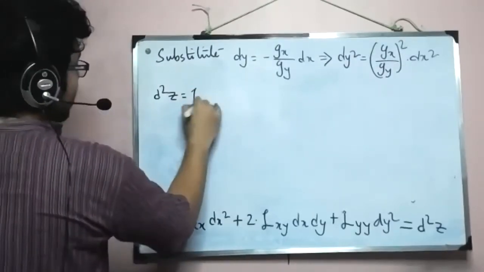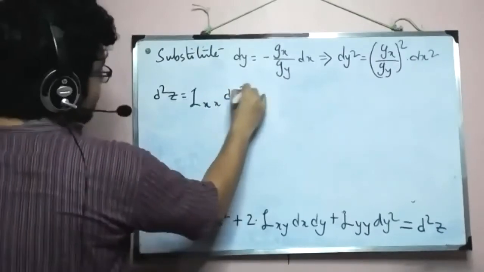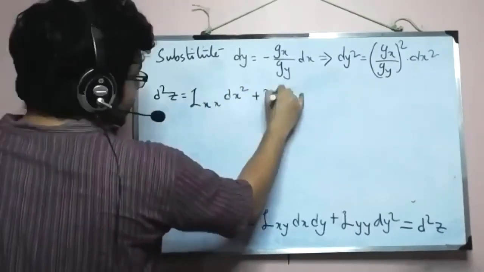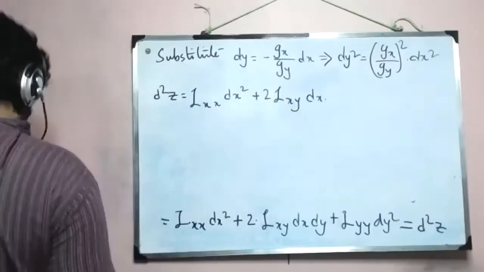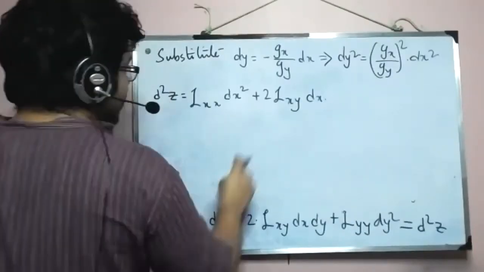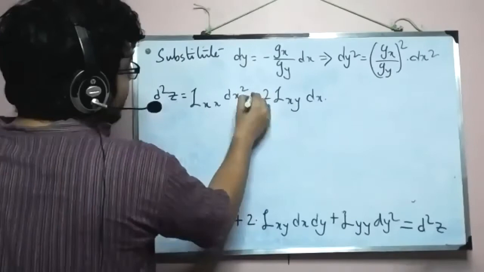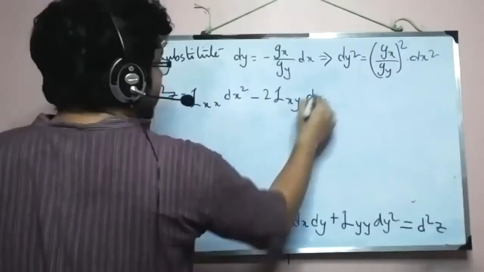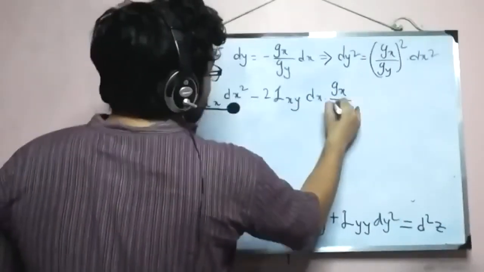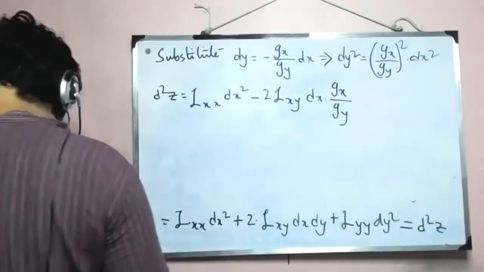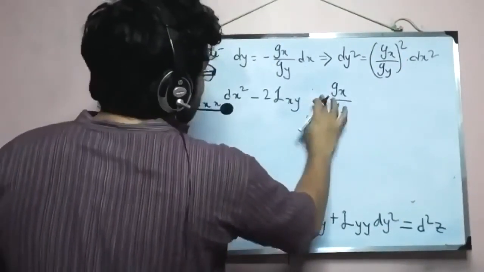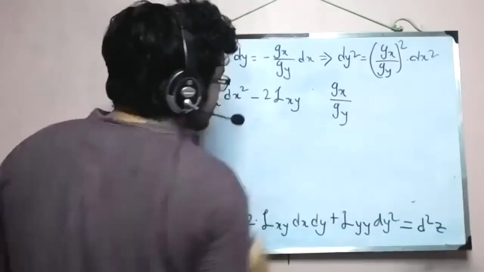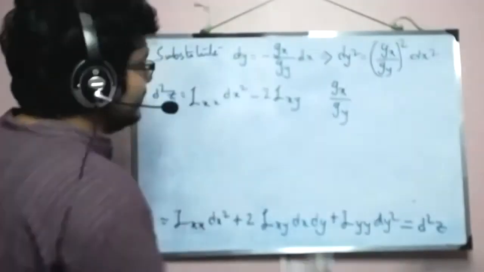Script L xx dx square, it remains the same. Again, script L xy remains the same. So dx, and here we're going to put this. So this will give me a minus here instead of a plus, and then gx gy, and this dx with this dx will become, okay, so let's write it a bit clearly.